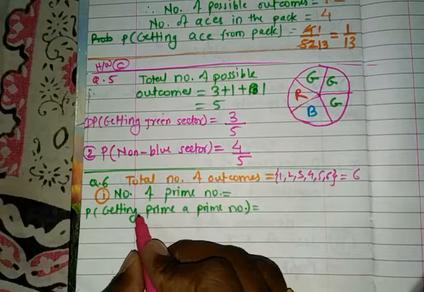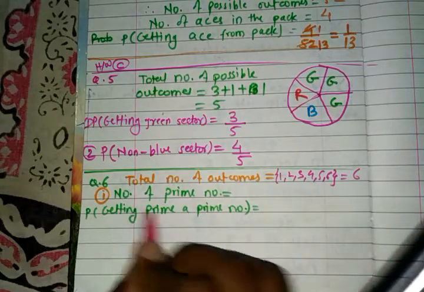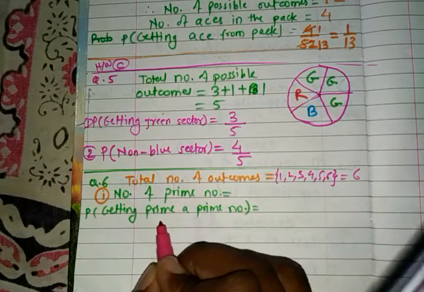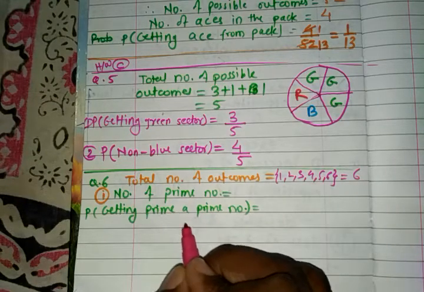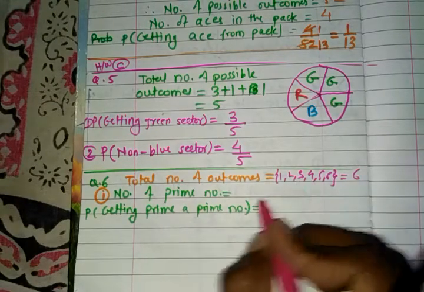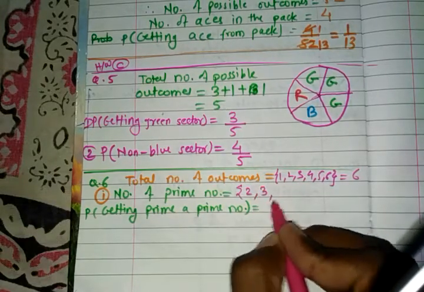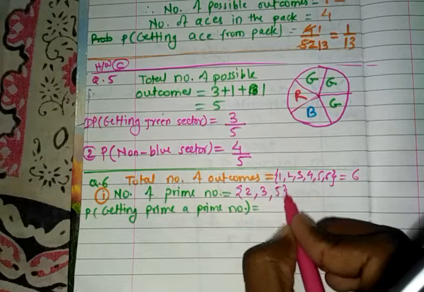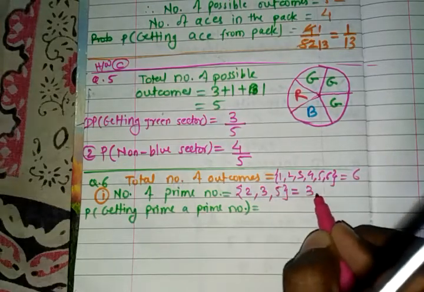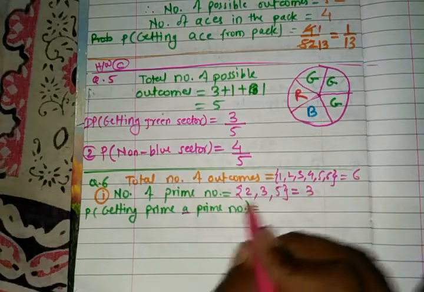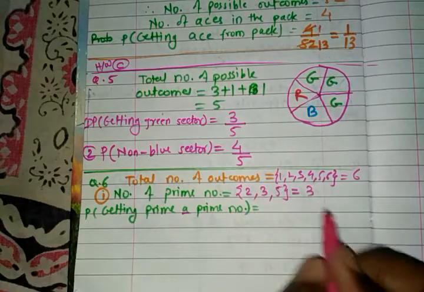Now out of that, the number of prime numbers. Why are we talking about prime numbers? Because our first question is the probability of getting a prime number. So how many prime numbers are there? 2 is a prime number, 3 is a prime number, and 5 is a prime number. So there are 3 prime numbers. Getting a prime number means out of these 3 we will get one prime number.